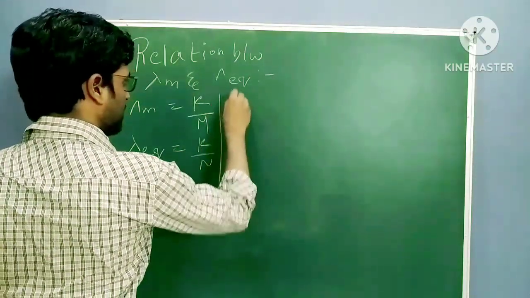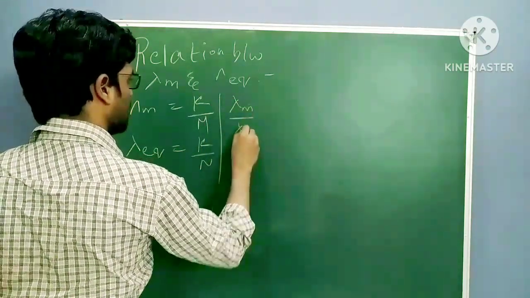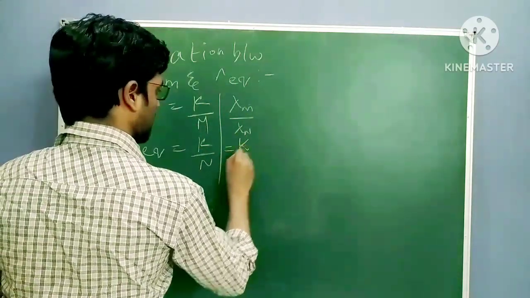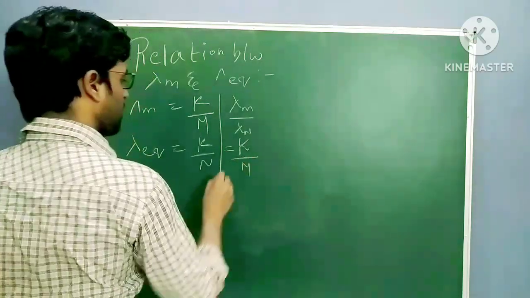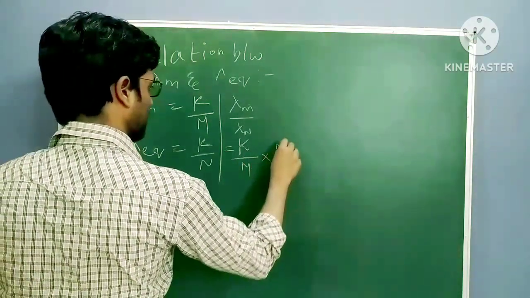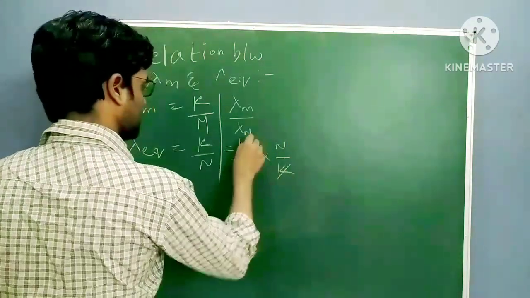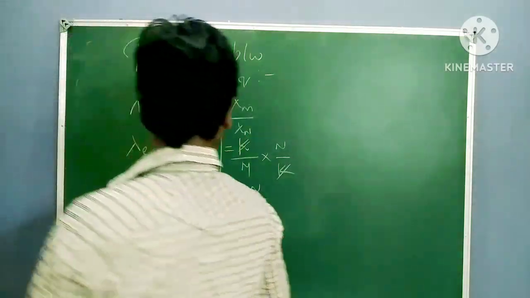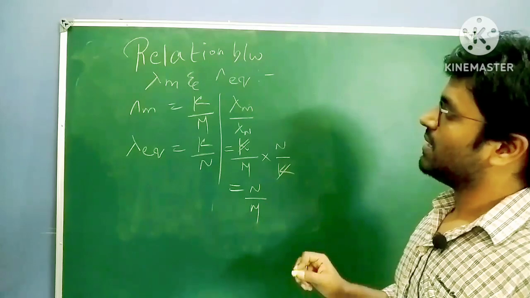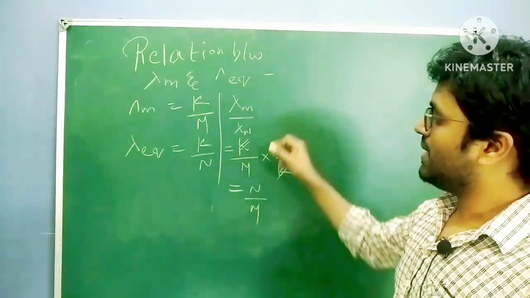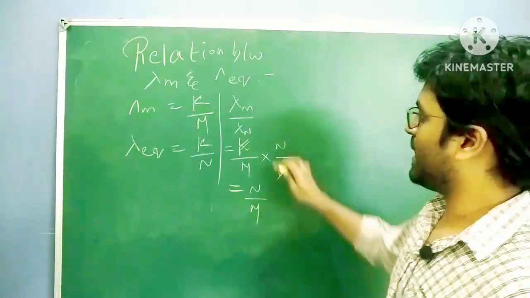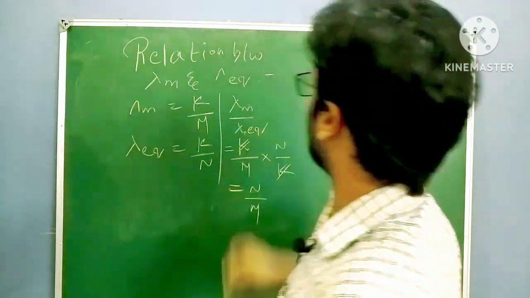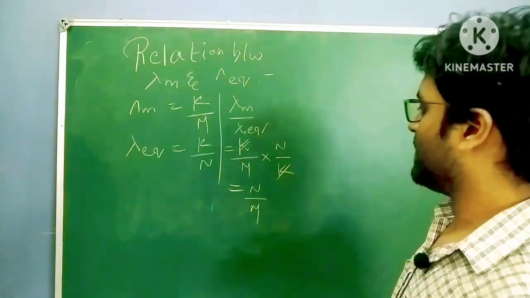So take lambda m by lambda eq: kappa by M divided by kappa by N, kappa gets cancelled, giving normality by molarity.